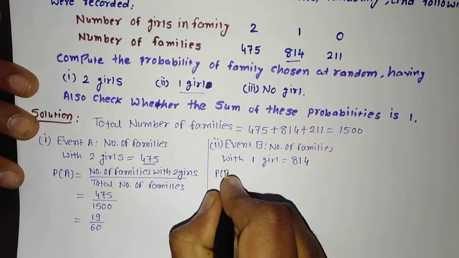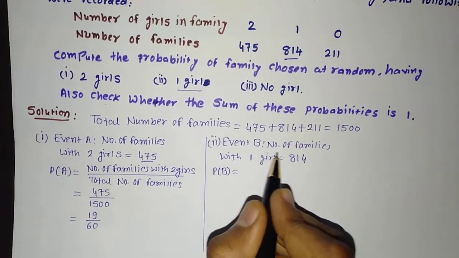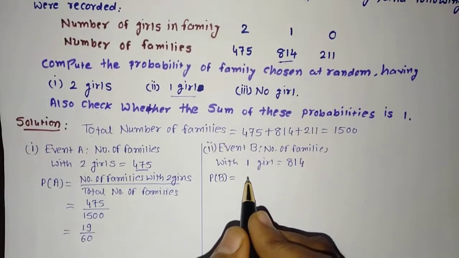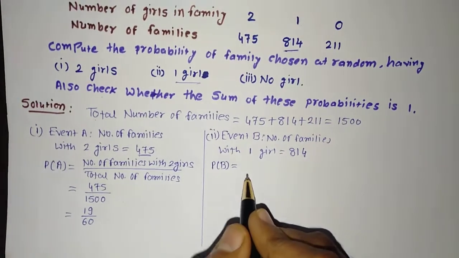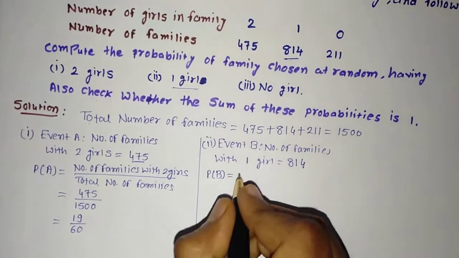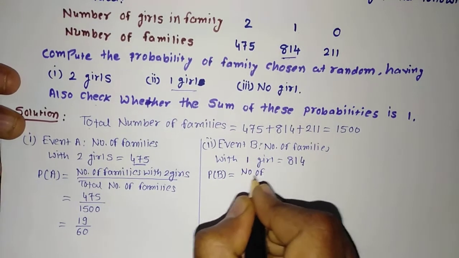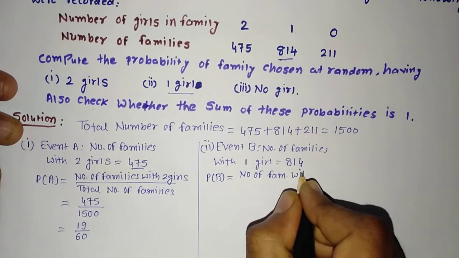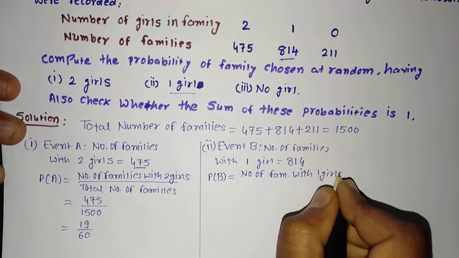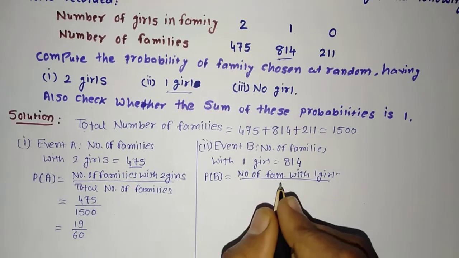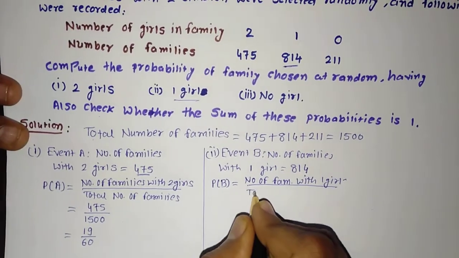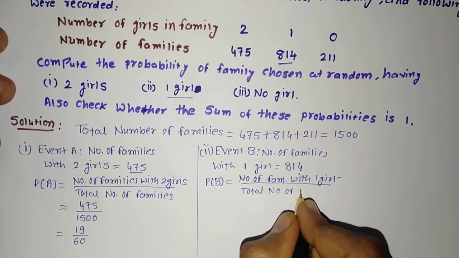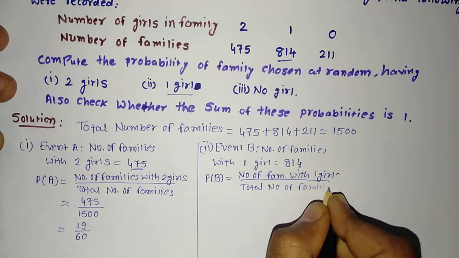Now again, probability of event B. What is the meaning of event B? That I have mentioned here, number of families with 1 girl. So the probability of families with 1 girl is equal to, again the formula will be number of families with 1 girl divided by, you know, what is that? Total number of families.